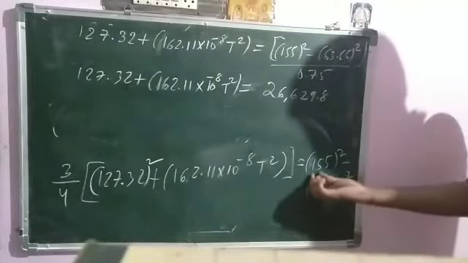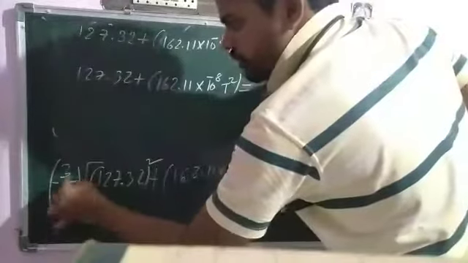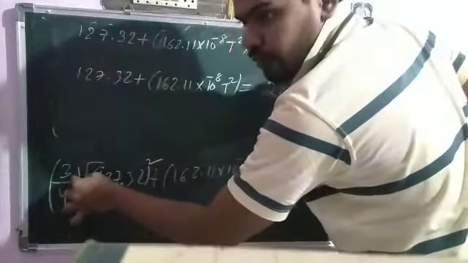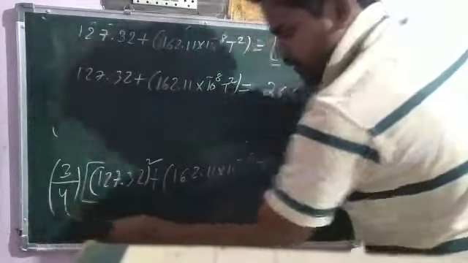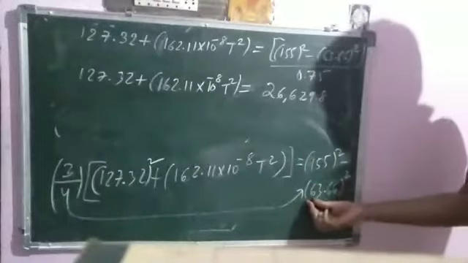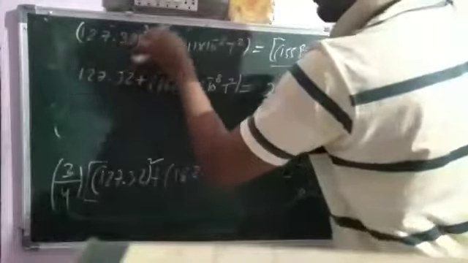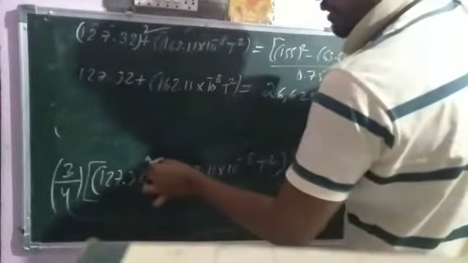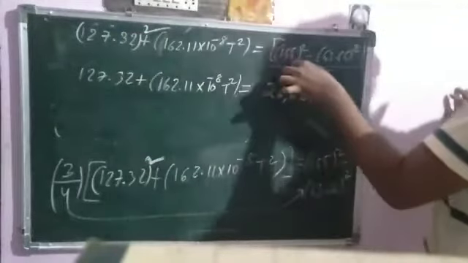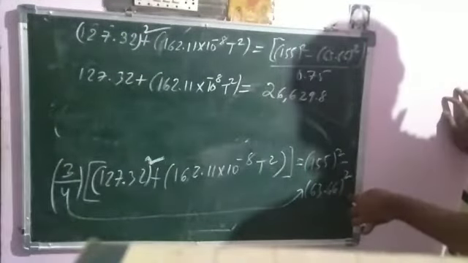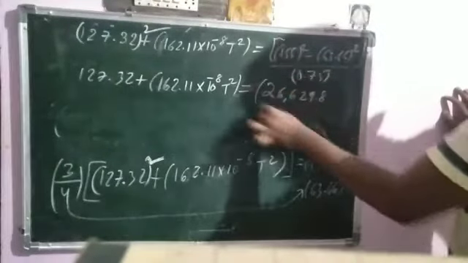Here 3 by 4 means 0.75. What is the value of 3 by 4? 0.75. Then take this term to the right hand side. Then it becomes 127.32 whole square plus this term is equal to 155 whole square minus 63.66 whole square divided by 0.75. After solving this expression, you will get this value.